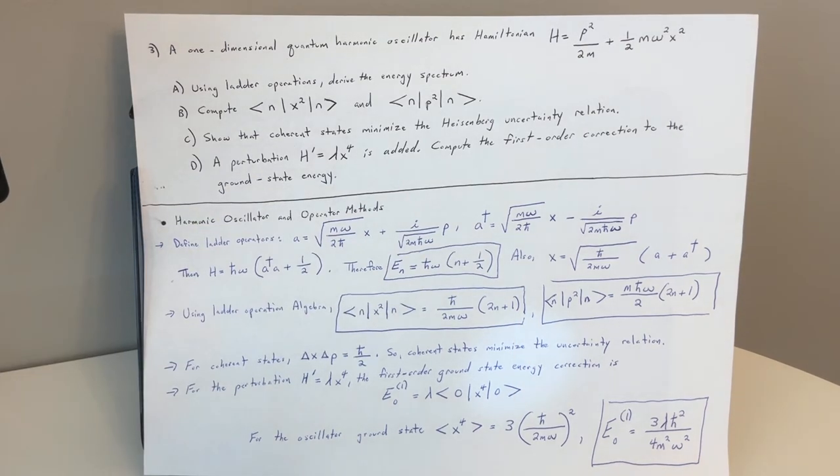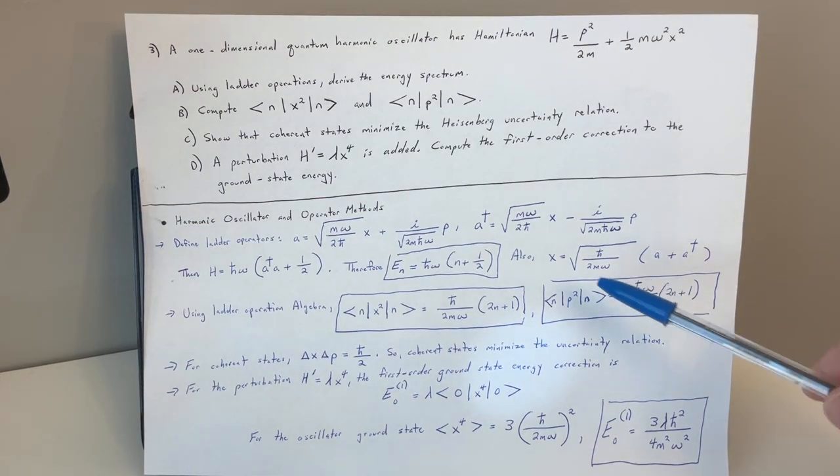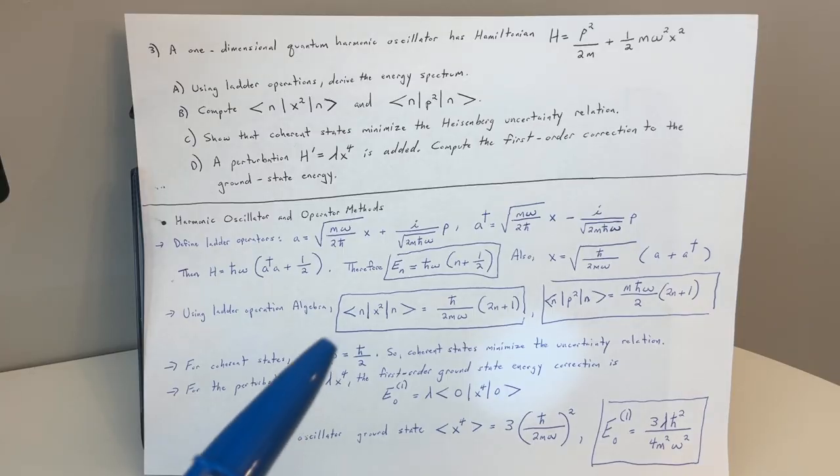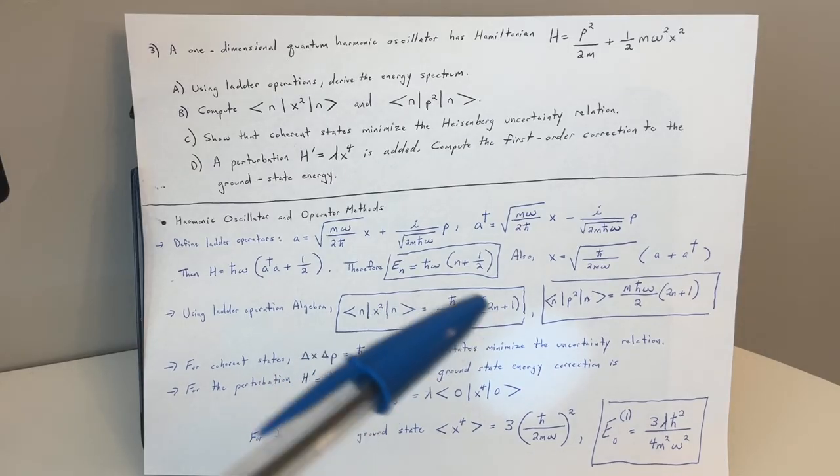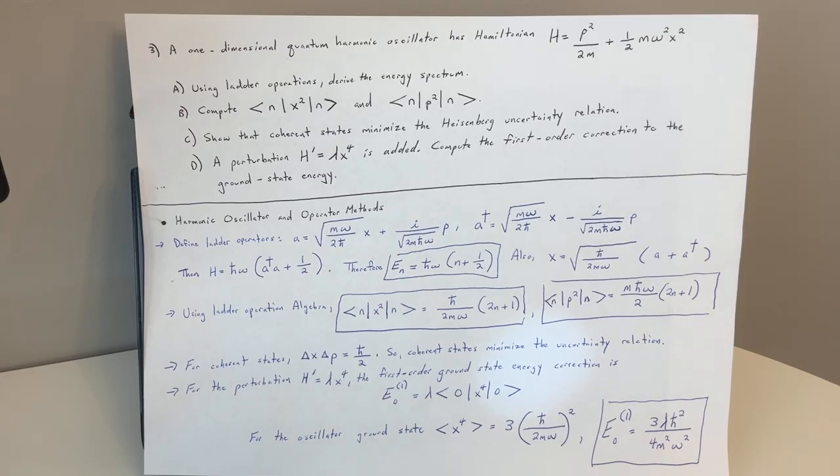And also we have here x equals the square root of h bar over 2m omega times the quantity a plus a dagger. Okay, so using our ladder operations, we have bra n x squared ket n equals h bar over 2m omega times the quantity 2n plus 1.